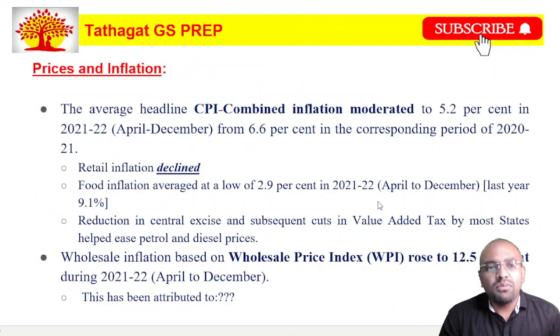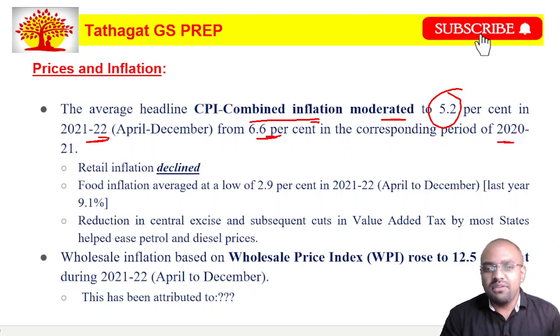The next slide talks about prices and inflation. They say that the average headline CPI combined inflation has moderated to nearly 5.2% in 2021-22 from 6.6% in 2020-21.